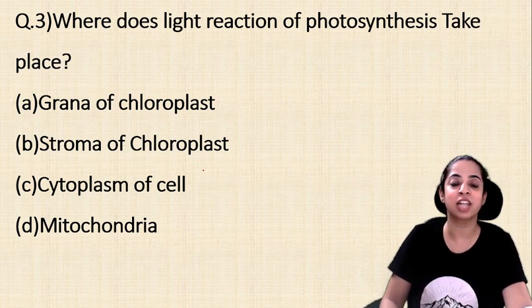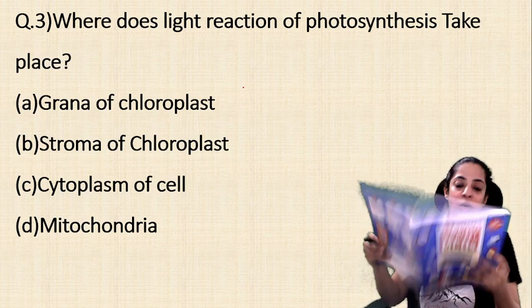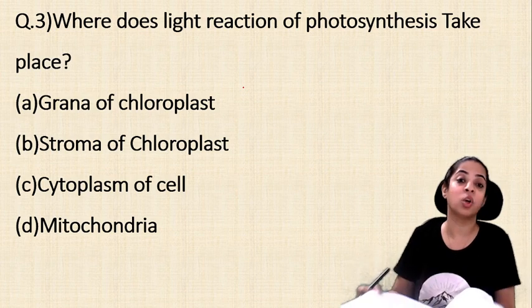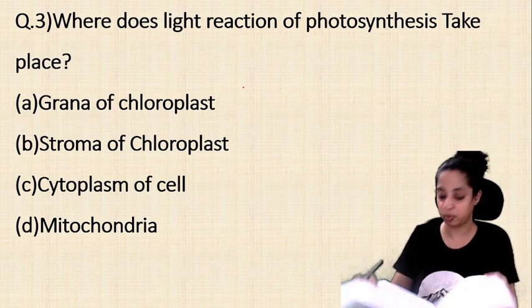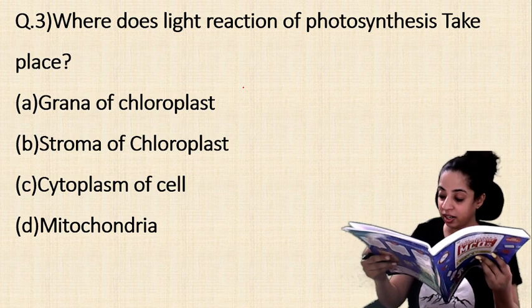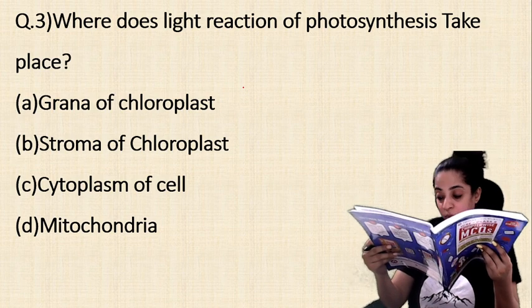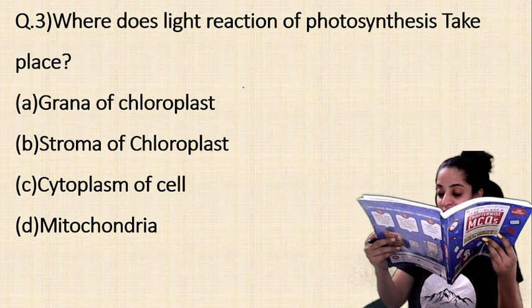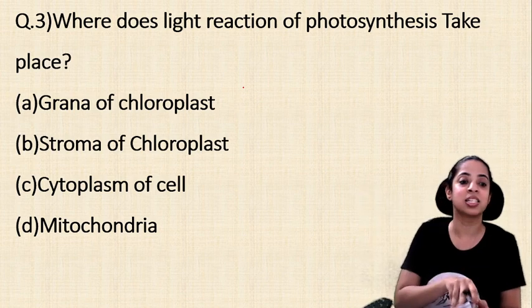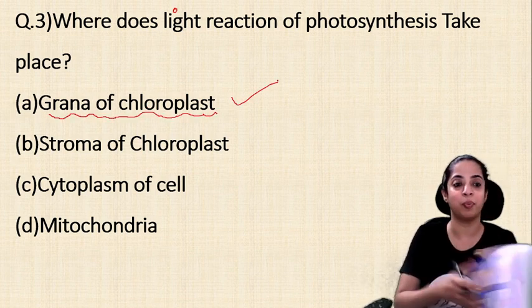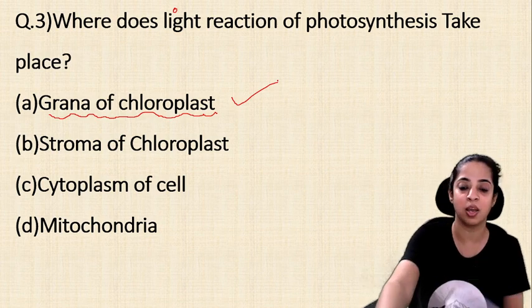Where does light reaction of photosynthesis take place? In this particular book there are explanations also written. It is very amazing that they have not even given the options but they have given the explanation. It reads that granum, the plural being grana, is a stacked portion of the thylakoid membrane in the chloroplast. The light reaction takes place in the thylakoid membranes, and therefore the answer out of these 4 will be grana of chloroplast. Is that clear to you? So the answer is A, grana of chloroplast. Light reaction takes place here.